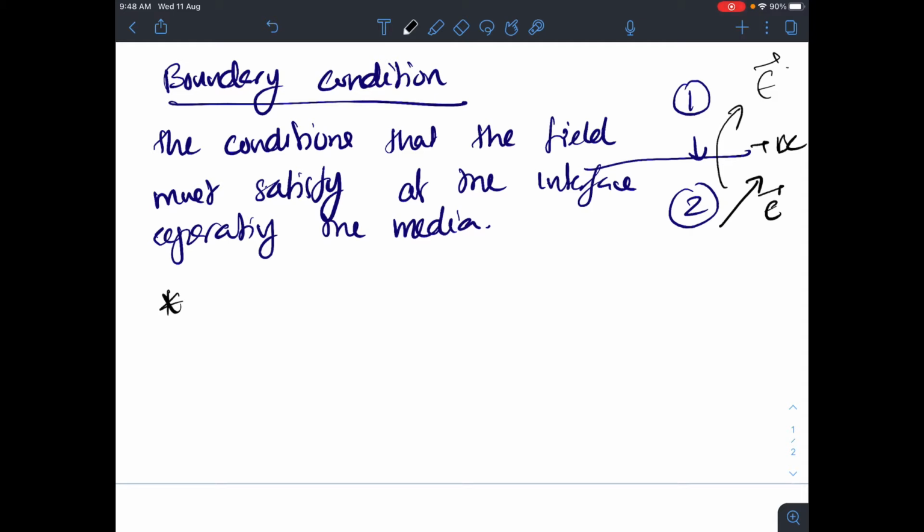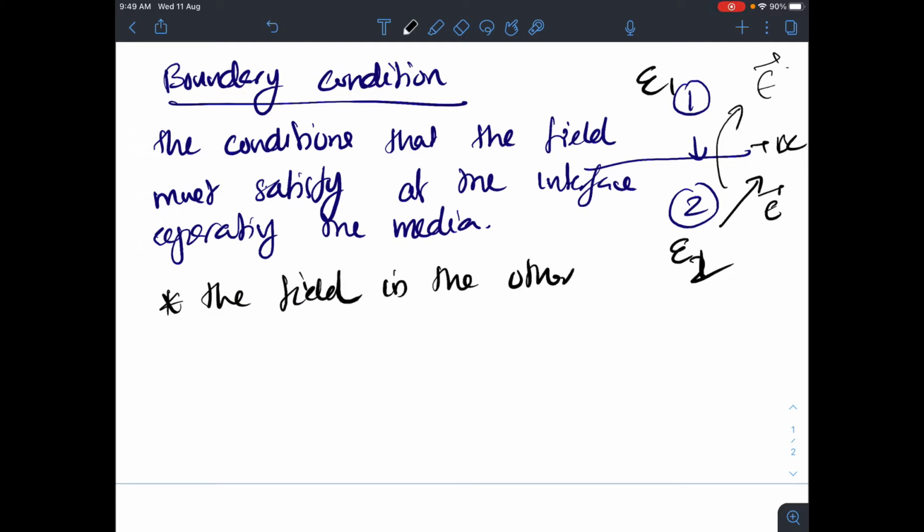Different property, in the electric field, means the permittivity. For one medium I have epsilon 2, here I have epsilon 1, so they become different media. So the main application of boundary conditions is that you will be able to find the field in the other material.